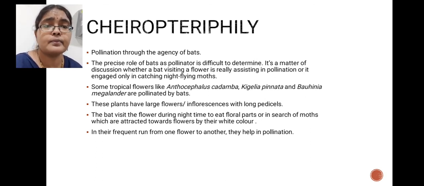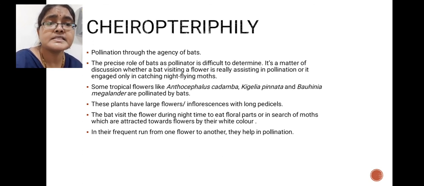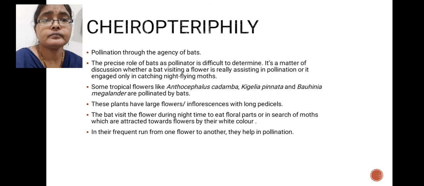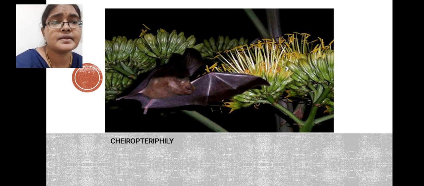Examples, if you observe: Anthocephalus kadamba, commonly known as kadamba vriksham, is the best example for chiropterophily. Next, Kigelia pinnata is another example. Next, Bauhinia megalandra is another example for chiropterophily. You can see in this image how bats visit the flowers, receive their food materials and also help in the pollination process.